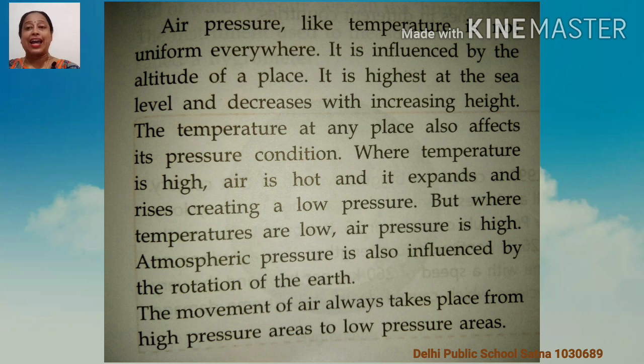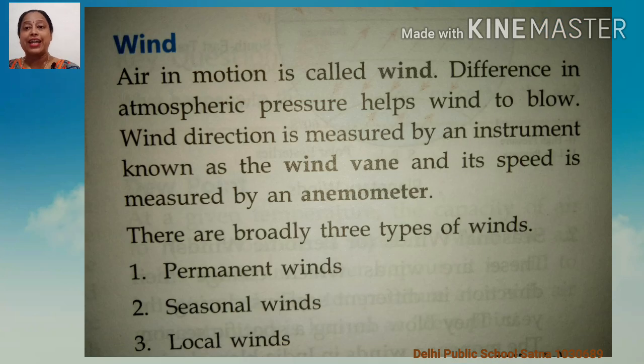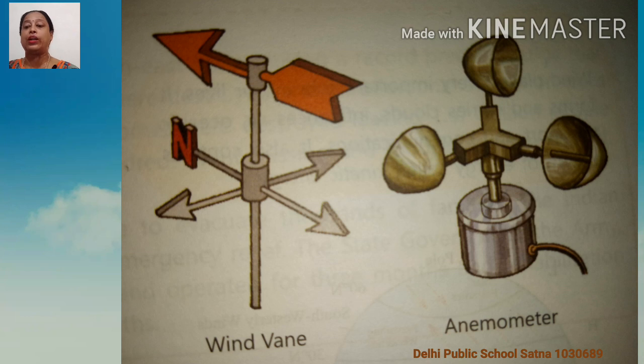Wind direction is measured by an instrument known as the wind vane. The wind direction is measured by that instrument, called, children, the wind vane. Its speed is measured by the anemometer. The direction of the wind is measured by the wind vane, and the speed of the wind is measured by the anemometer. Is it clear, children?